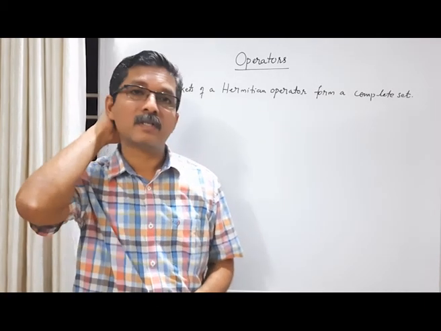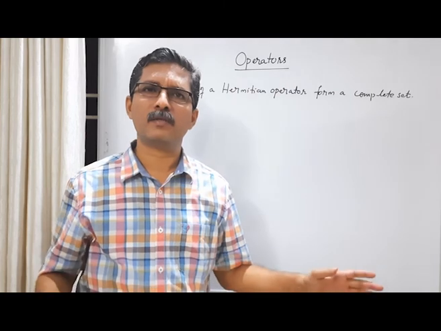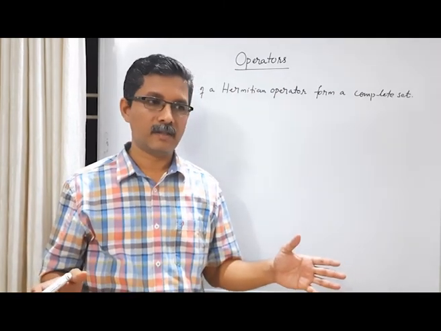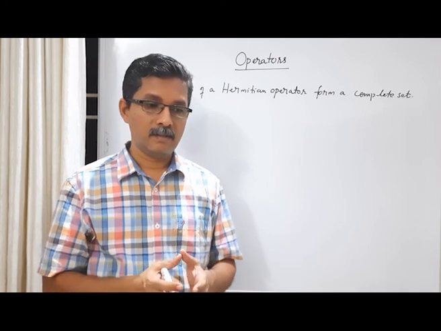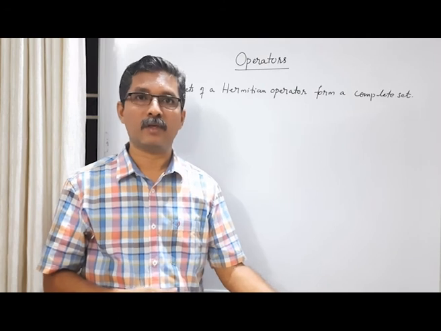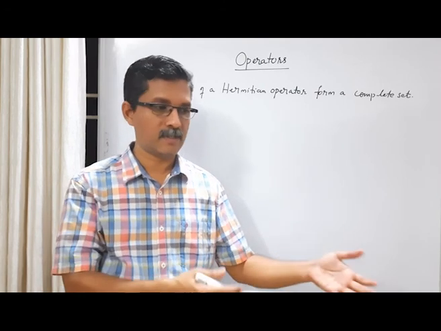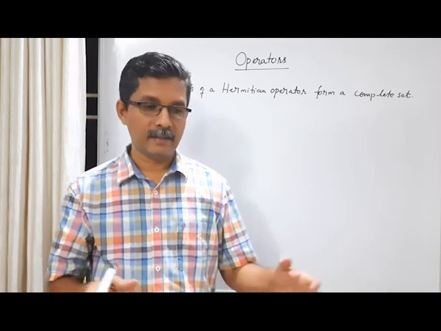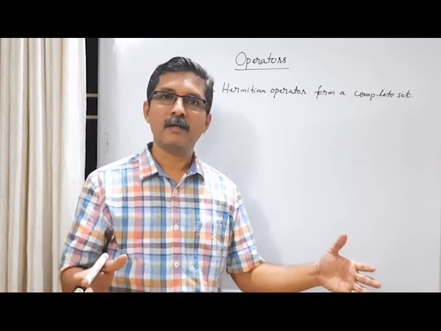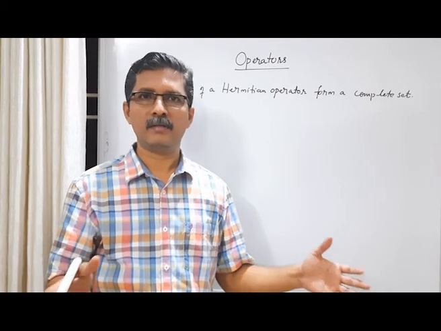Suppose in an n-dimensional vector space, a complete set of eigenkets means that the number of eigenkets in the set is equal to the dimension of the vector space, that is n. If the vector space is n-dimensional, then a complete set of eigenkets in the vector space should contain n linearly independent eigenkets.